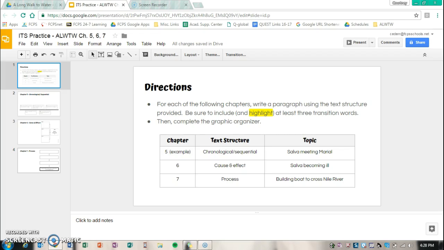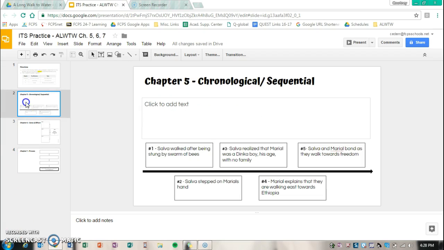So for chapter 5, this is an example that I'm going to show you, and we're going to practice chronological sequential about when Salva met Mariel. Then for chapter 6, you're going to use cause and effect to write about Salva becoming ill after eating the food. And then in chapter 7, you're going to write a process about building the boat to cross the Nile.